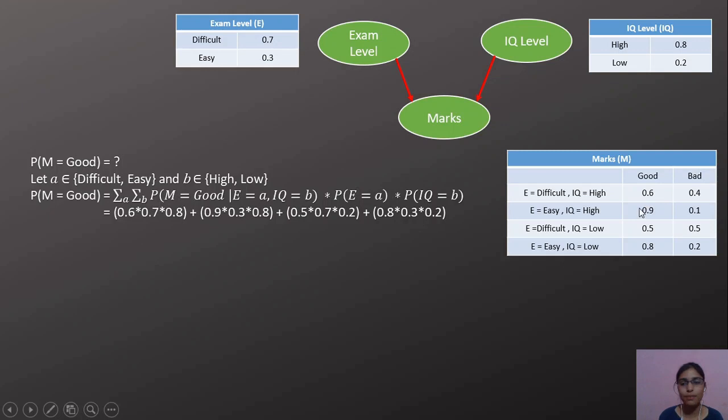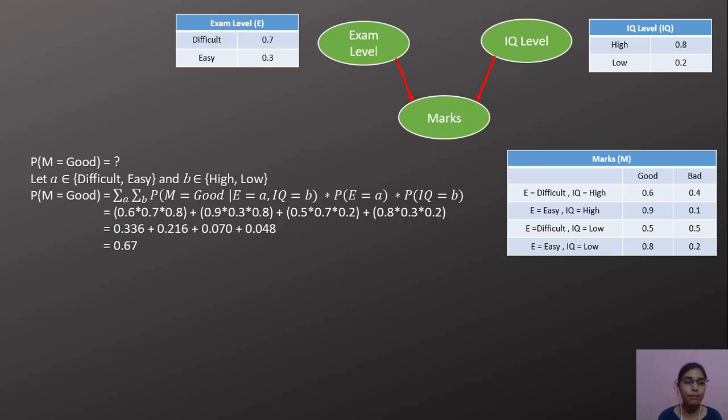Plus, for the next pair of values we have 0.9 times probability of exam equals easy, which is 0.3, times probability of IQ equals high, which is 0.8. Similarly we do this for the other two combinations also, and we get this equation. When we solve this, we get 0.67 for probability of marks equals good.